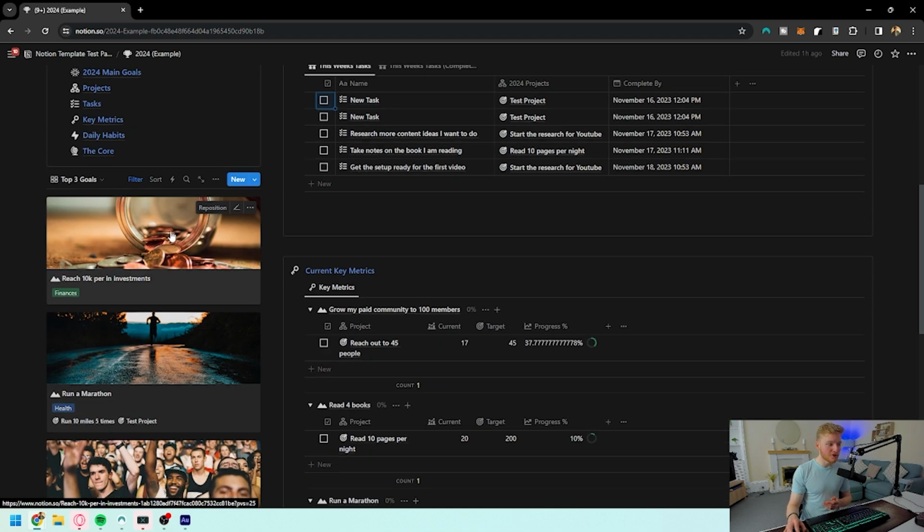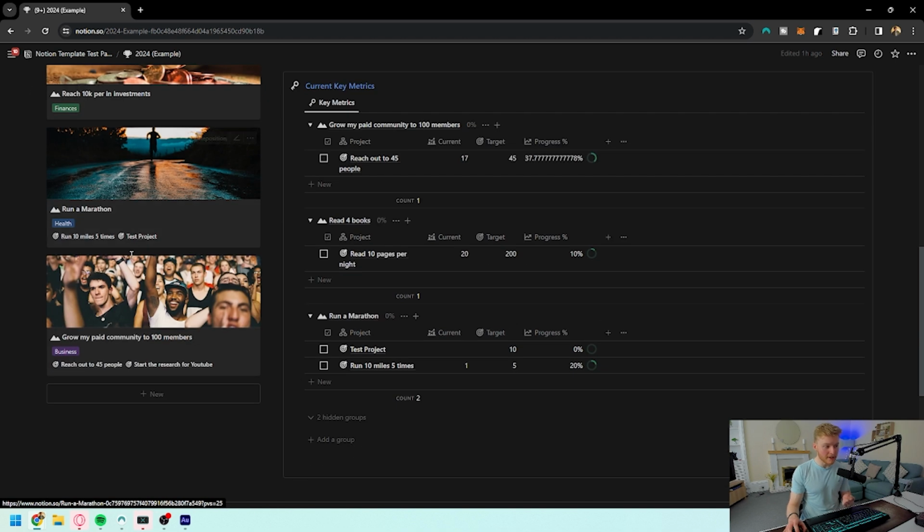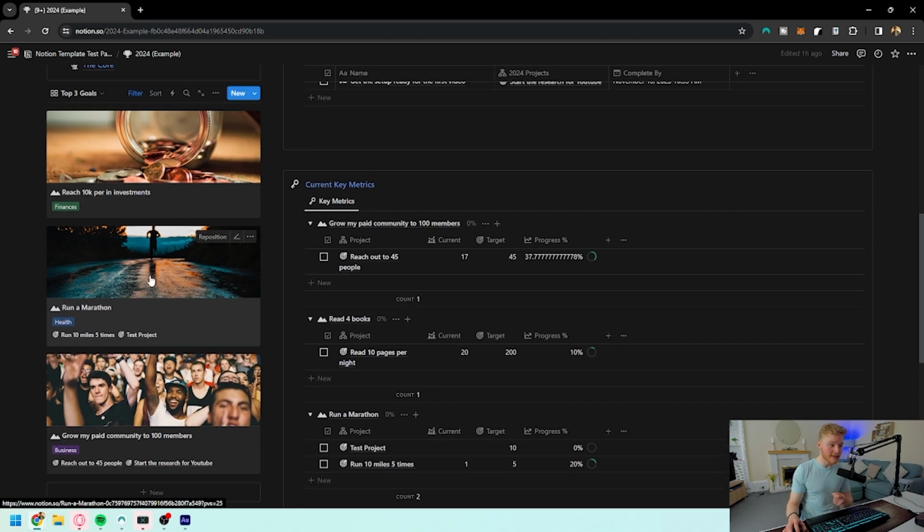On the left-hand side, you're going to be able to see your top 3 goals for the year, and why I said it's important to actually write down what those goals are and putting them as your top 3, so that you're always seeing them and going back to them.